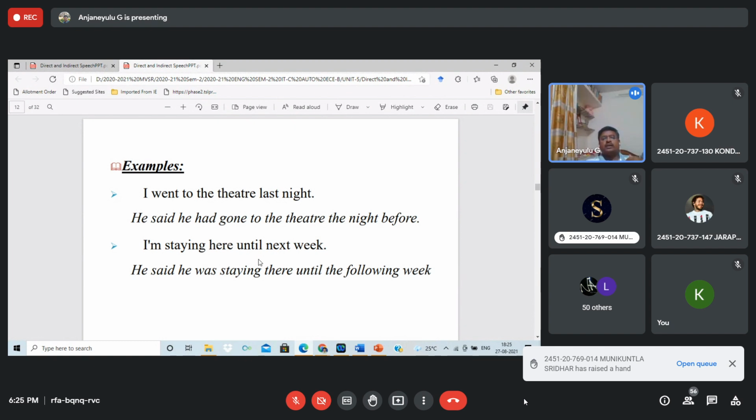"I'm staying here until next week." It is present continuous. He said he was. Immediately, as I told you, whatever the direct speech, if it is present tense, you have to change it into past tense. But this is present continuous tense, "I am staying here until next week." Same, it is past continuous. See, she was staying there until the following week. So you have to observe only the tense, and sometimes you have to use said, sometimes told, based on the context, based on the expression.